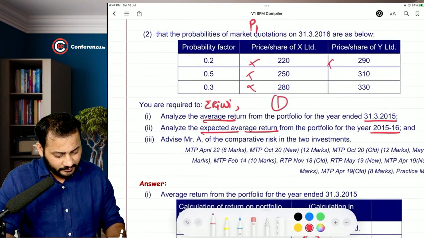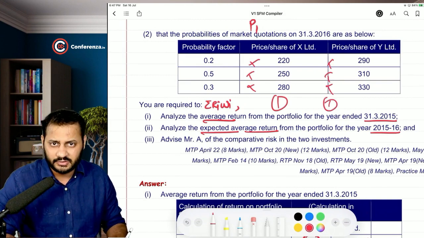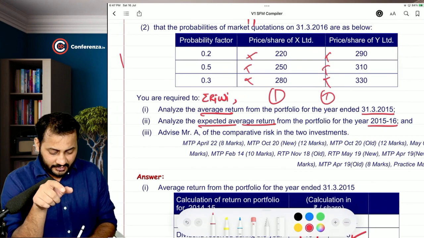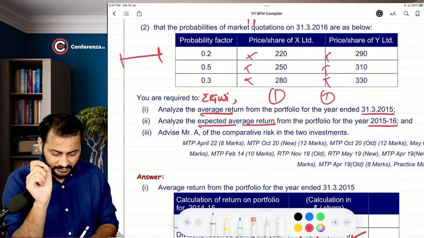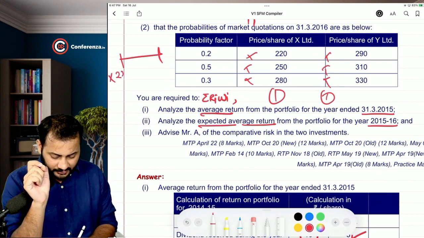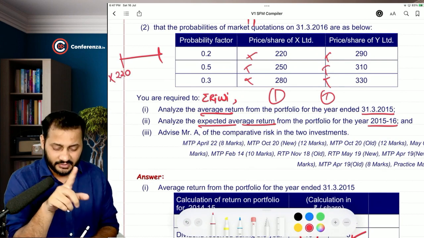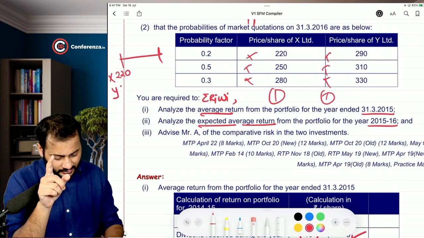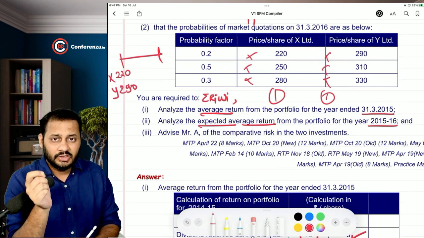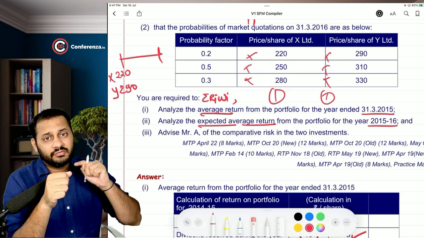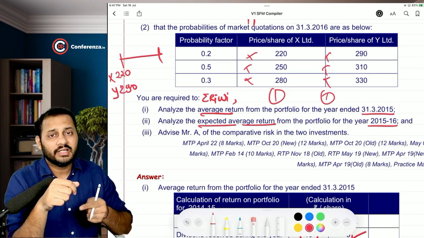Calculate one price here, price with the probabilities, multiplied one price here. For the second year, please understand, the price for X will be 220. This will be called as an investment, and Y will be 290.